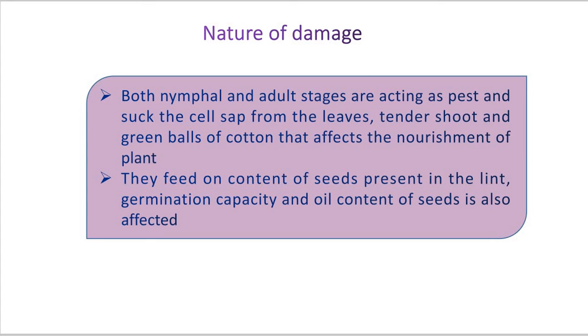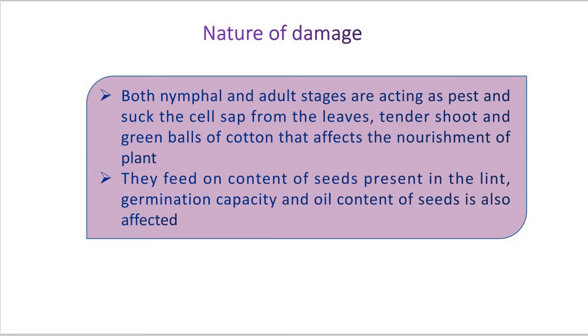Now by using these mouth parts, both the nymphs and adults suck the cell sap from the leaves of the cotton plant, the tender shoots, or the green bolls of the cotton, which affects the nutrition or the nourishment of the plant.